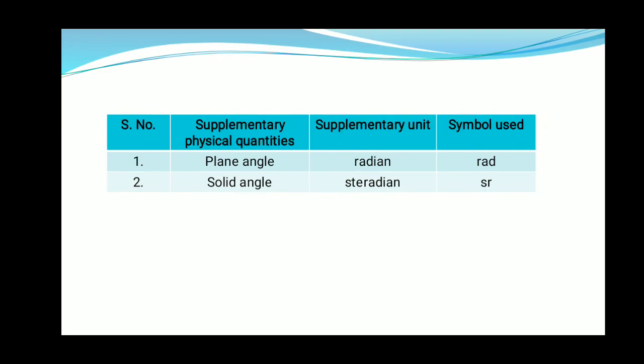There are 2 supplementary physical quantities, which are plane angle and solid angle. The SI unit of plane angle is radian and the SI unit of solid angle is steradian, whose symbols are shown in the table. The question arises why these 2 quantities are put under supplementary quantities. Because these are dimensionless quantities.